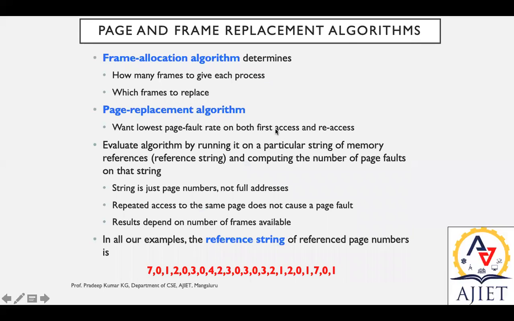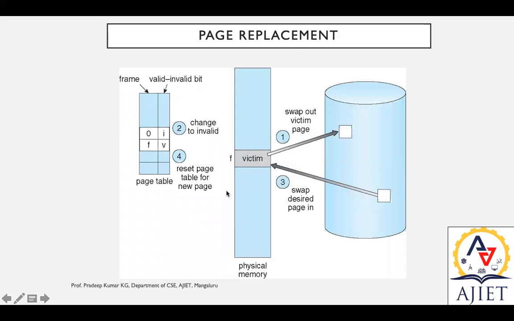We have different algorithms, page and frame replacement algorithms. There are frame allocation algorithms, which decide how many frames to give each process and which frames to replace. Those two come under frame allocation algorithms. Then we have the page replacement algorithm, which aims for the lowest page fault rate on both first access and re-access. These are the two criteria. Frame allocation is allocating in this particular frame. Page replacement is replacing from here to here. That is page replacement.